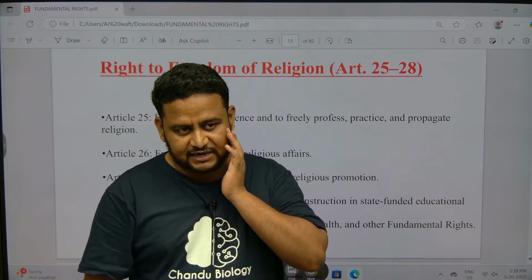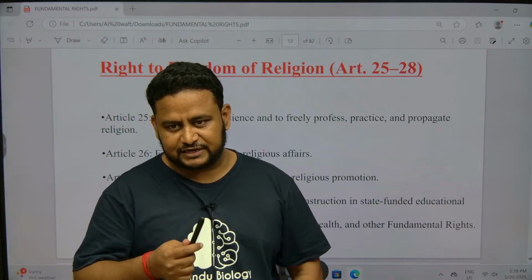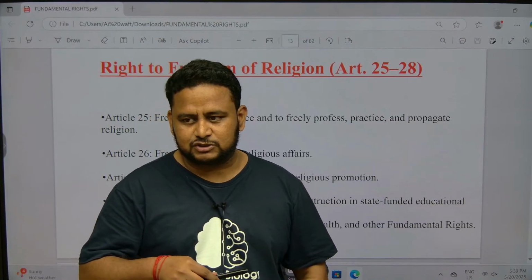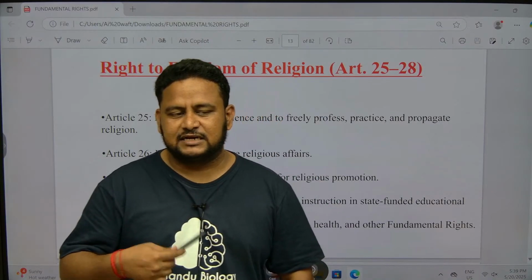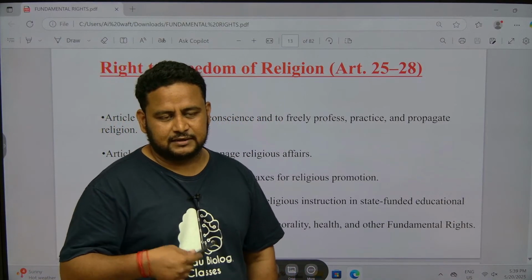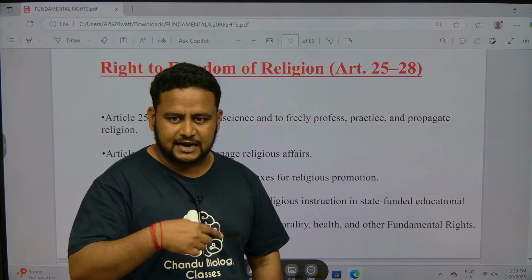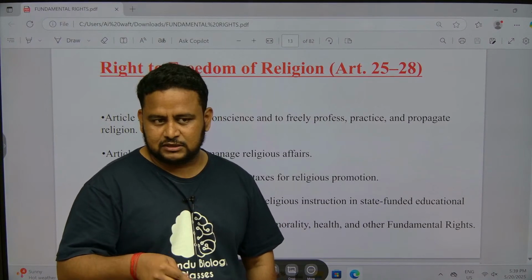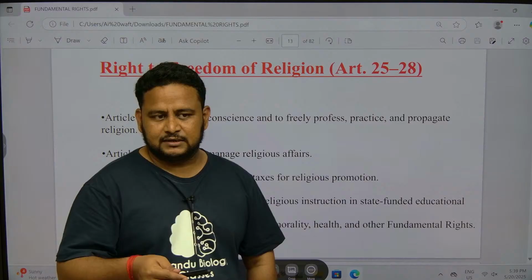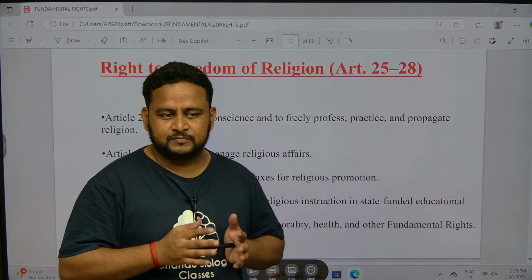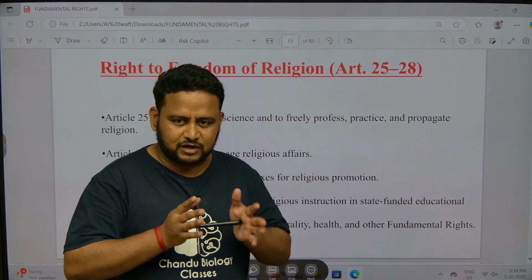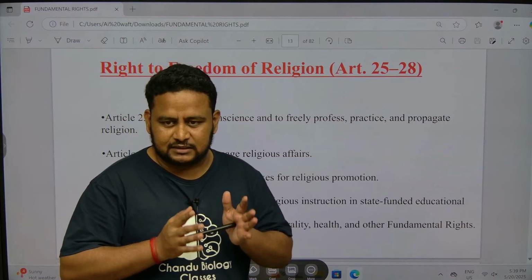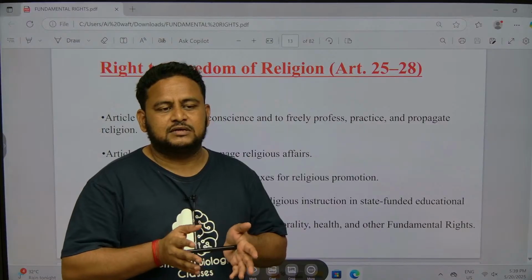Okay, but right to equality, you have to remember one case, that is Indira Sawhney case. It is about reservation. When it comes to right to freedom, you have to remember one case, that is Maneka Gandhi case. It talks about right to life. Okay, and right to privacy is also included under Article 21 itself. Right to health, right to clean environment. Next we spoke about right against exploitation. Article 23 is talking about prohibition of human trafficking and also forced labor, that is begar. And Article 24 is talking about child labor.